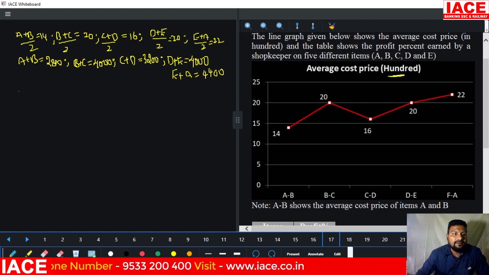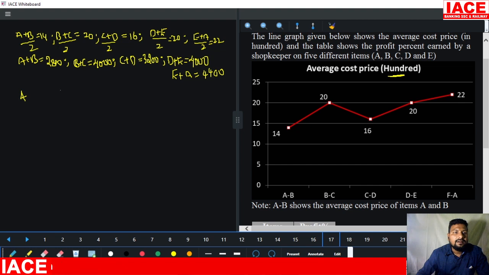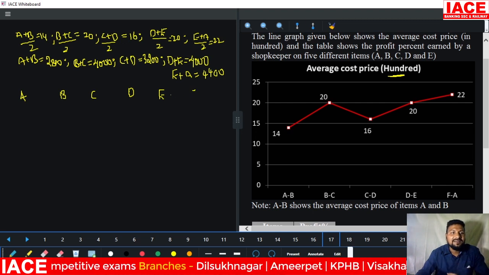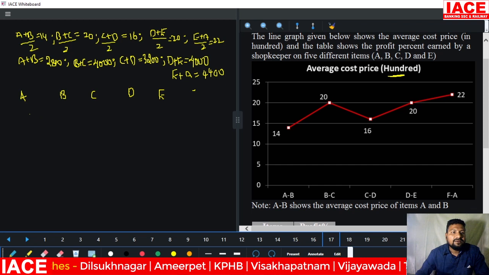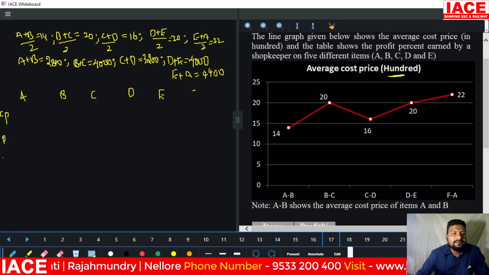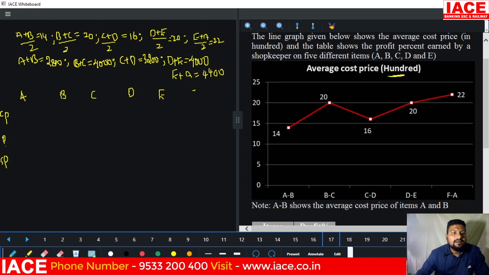We have to write the A value, B value, C value, D value, and E value. Up to E only, we don't need to write further. This is CP, profit and SP. Based on this, we have to solve it.